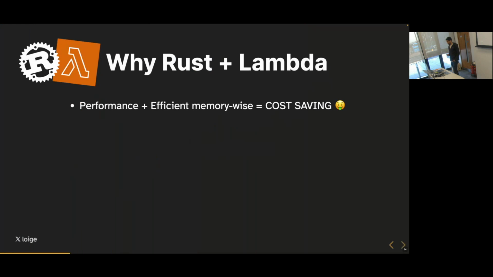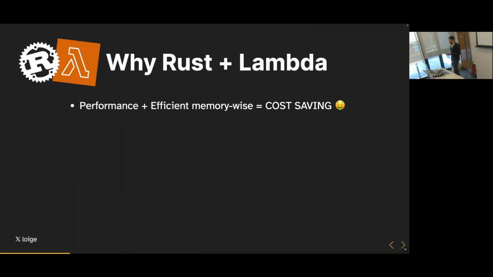So we already mentioned that Rust is very performant because of that zero-cost abstraction, but also because it's a compiled language. And also it's very memory efficient. And this is by design because, for instance, it doesn't have things like a garbage collector. And again, the zero-cost abstraction makes sure that the amount of memory that is used is really the minimum amount of memory needed for the kind of program you're writing.